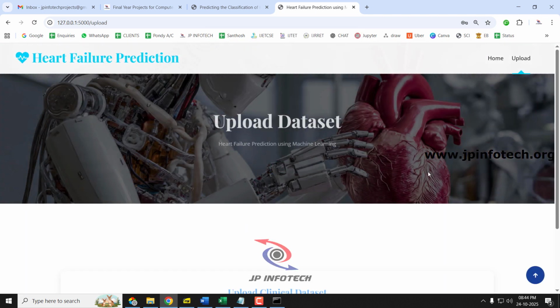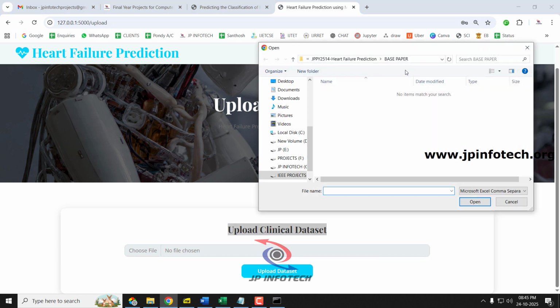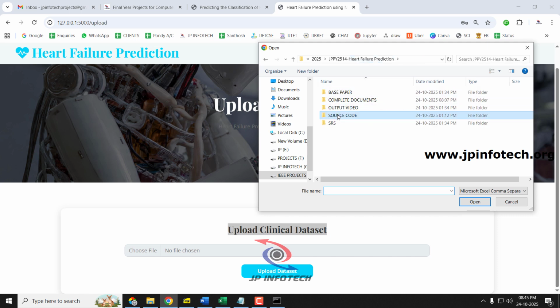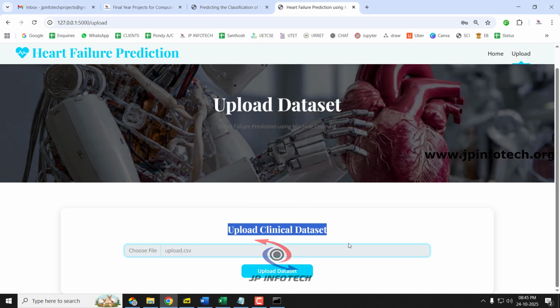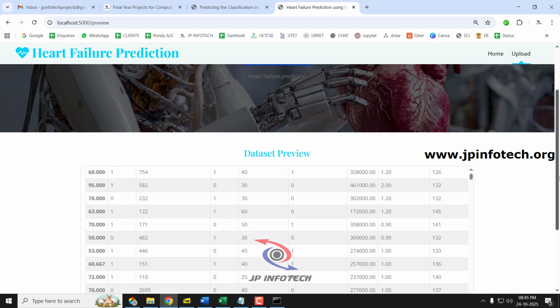Now it will navigate to the upload dataset part where you need to upload the clinical dataset. Just select the choose file option. Now go into the source code folder. Here we have the upload.csv. Just select this upload.csv and then select upload dataset. After uploading, it will navigate to the preview part where you can preview the dataset that is uploaded.